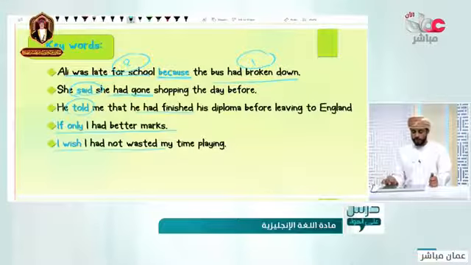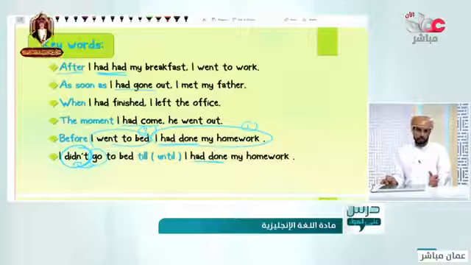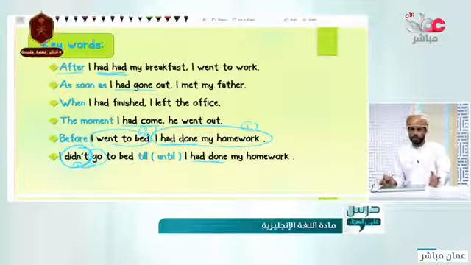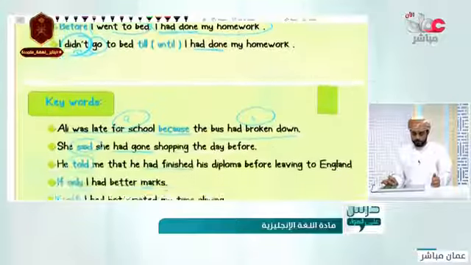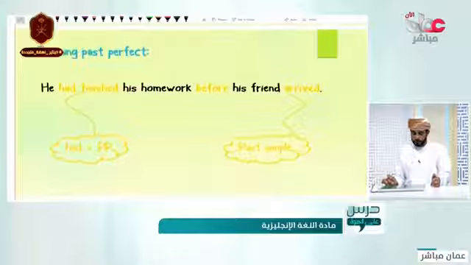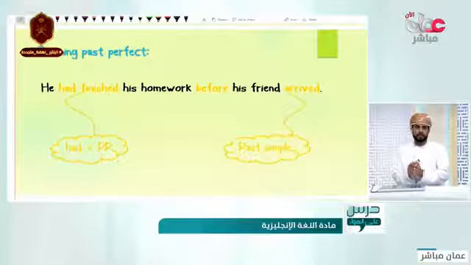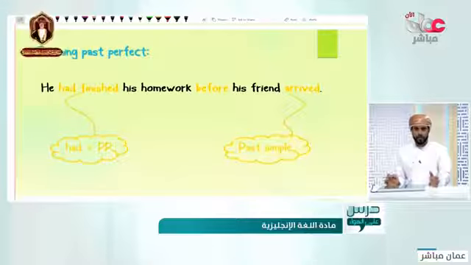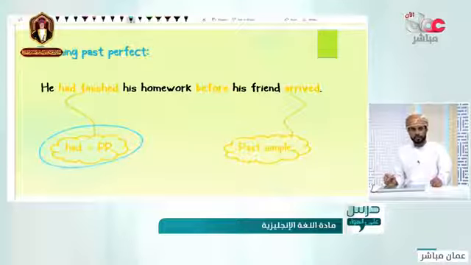Good. So these were some of the keywords that you may see in your readings and maybe in your examinations that may give you a hint about the past perfect. Now, let's move to forming the past perfect. How to form the past perfect? I think now it is clear for you. The past perfect is supposed to have what and what? Had plus the past participle.